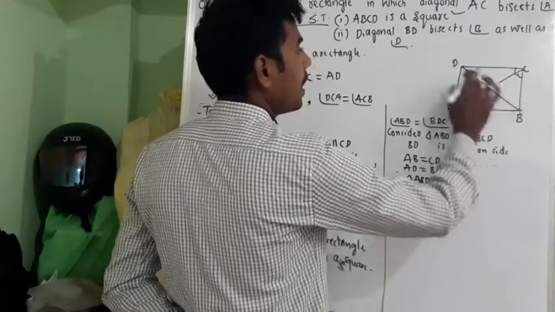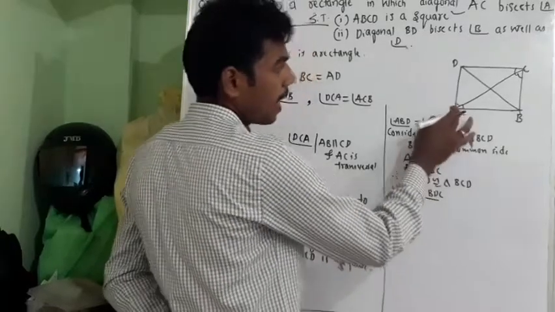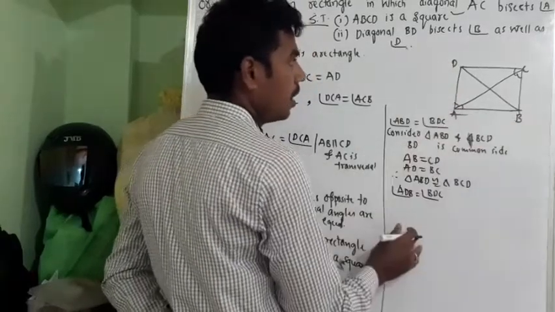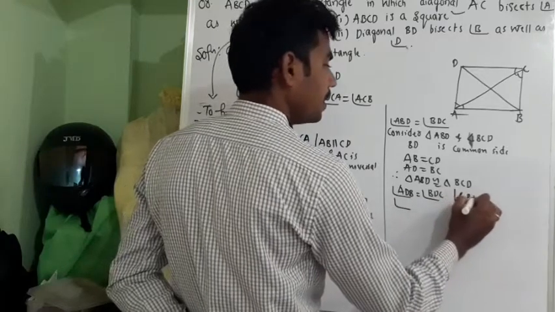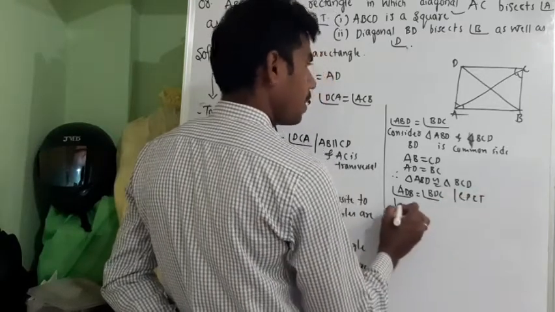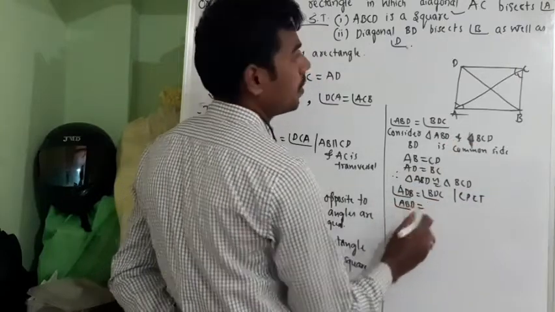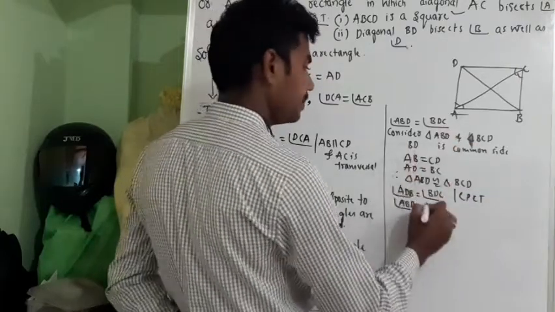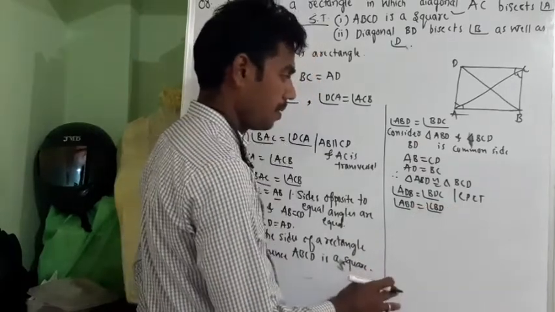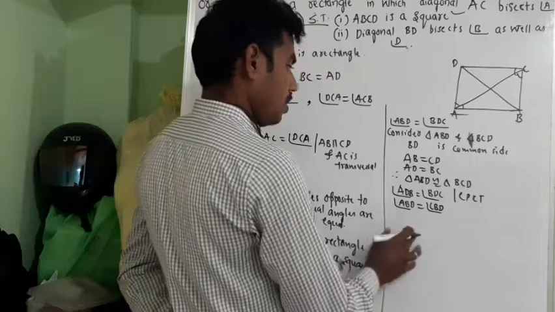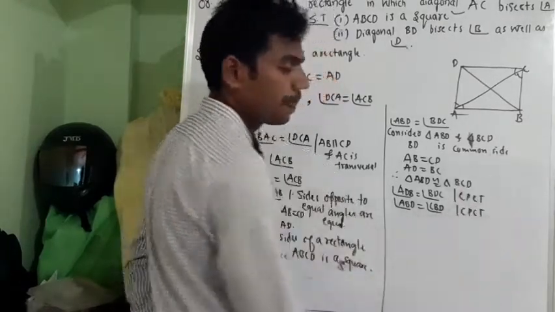And again, angle ABD is equal to angle CBD. This is through CPCT. Angle ABD is equal to angle CBD, so this is because of CPCT.